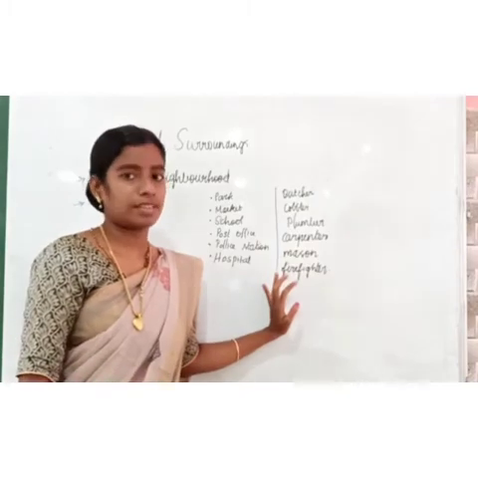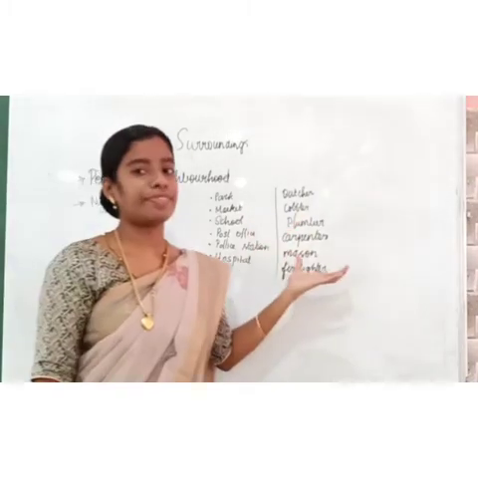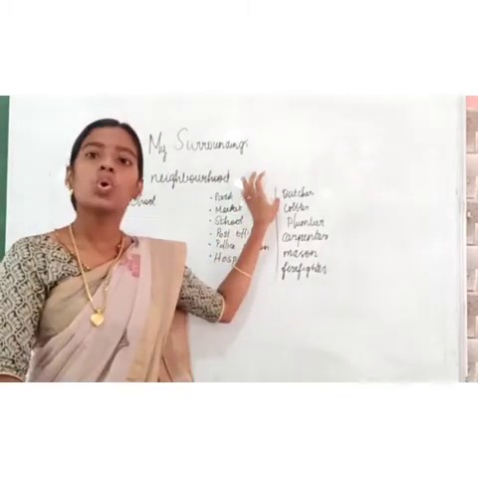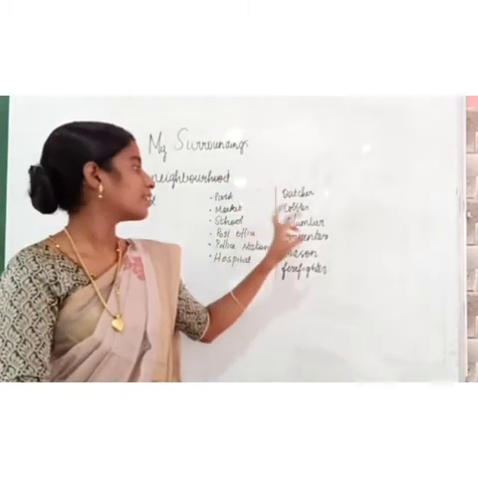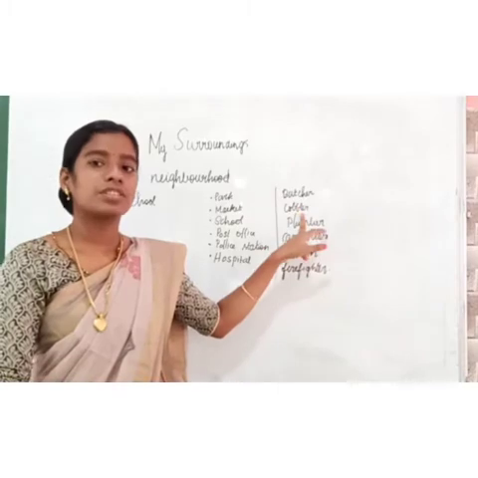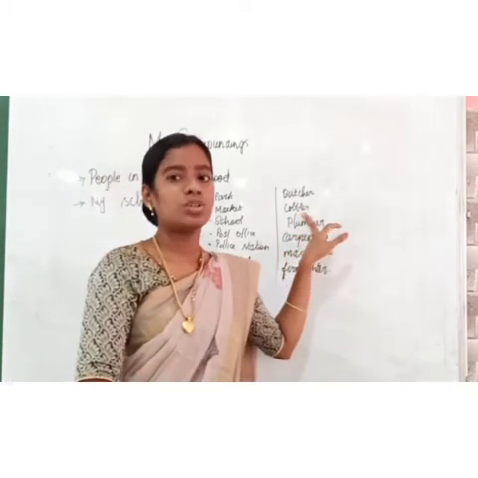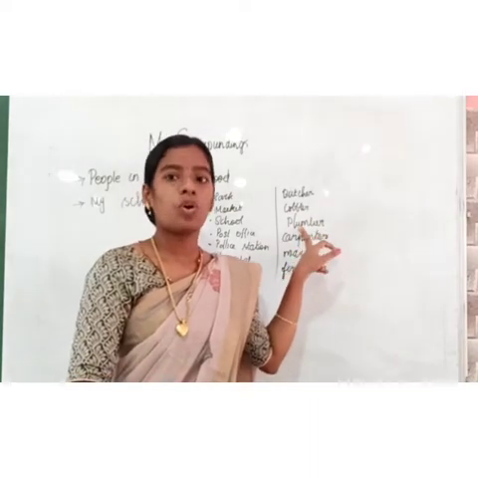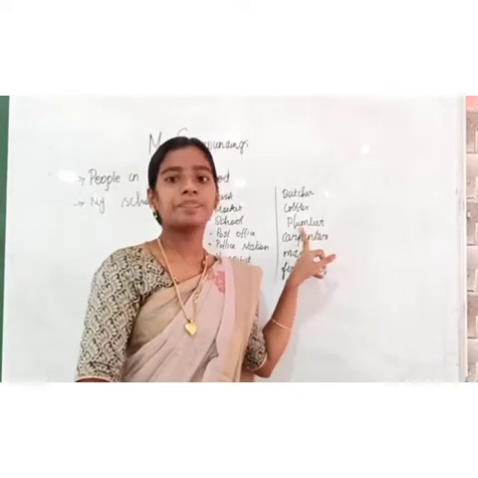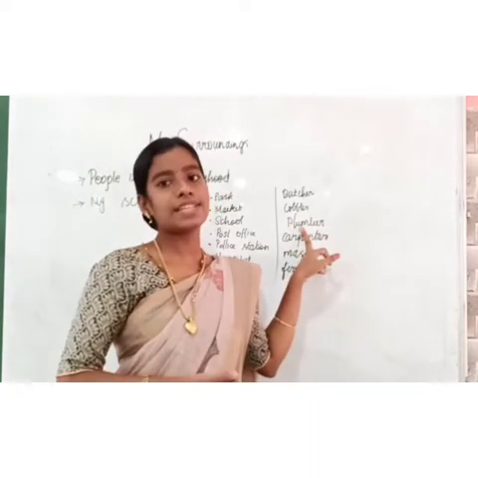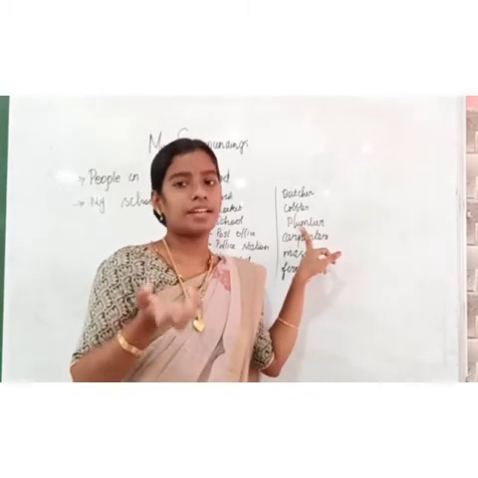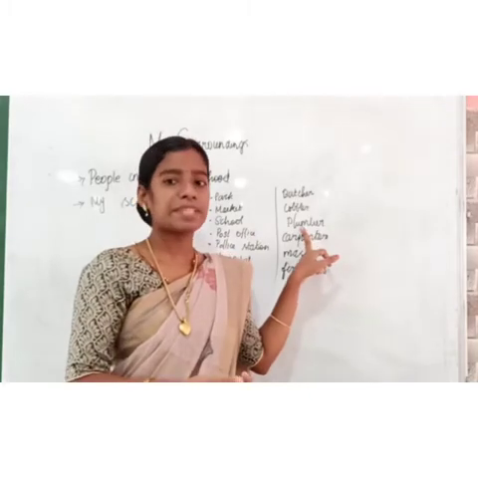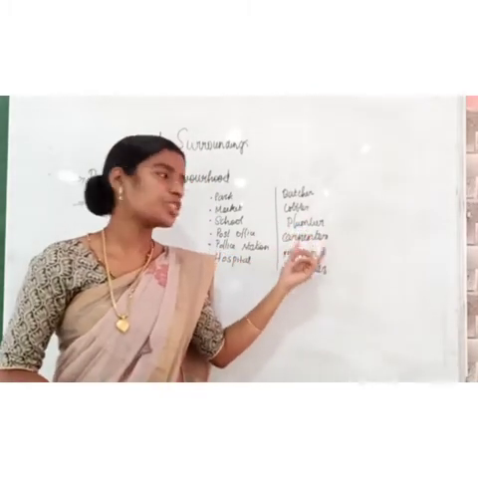Now come to the people who help us from our neighborhood. Butcher, who sells meat. Cobbler, who works with shoes. Plumber, one who works with the water facilities. That is, when we have some damages in our pipes, taps, etc., we approach the plumber.